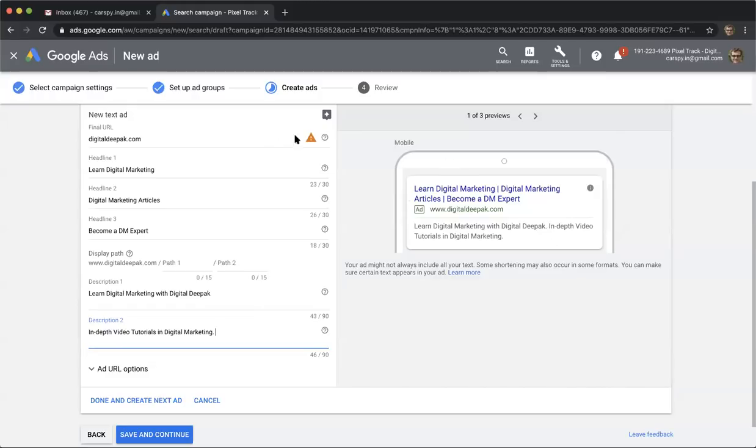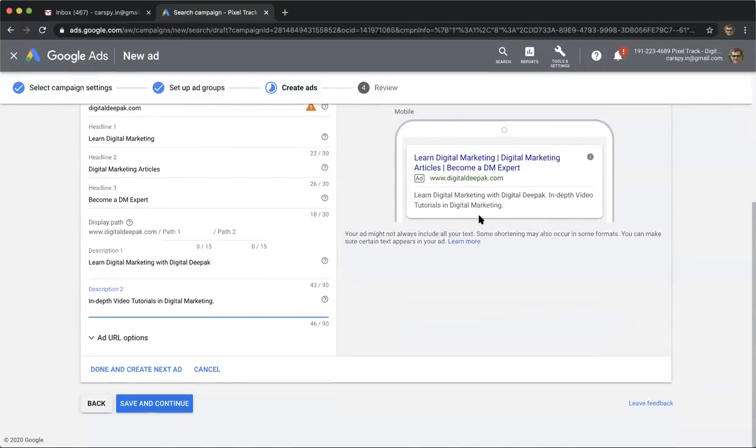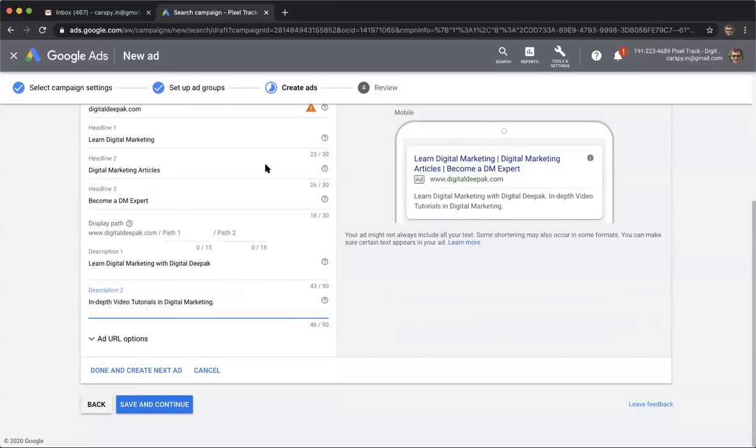So are you able to see my Google Ads dashboard? If you are able to see my Google Ads dashboard, type yes in the chat box. I just want to make sure that I am at the right window. Fantastic, amazing. So now I hope you have understood that we are basically targeting, these are the keywords that people have been searching for, and this is the ad that you have to show when people are searching for it. So this is how the entire process of Google Ads works.